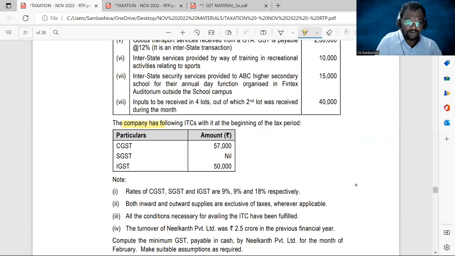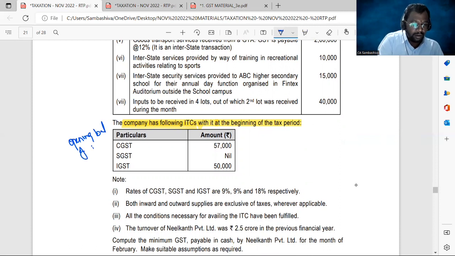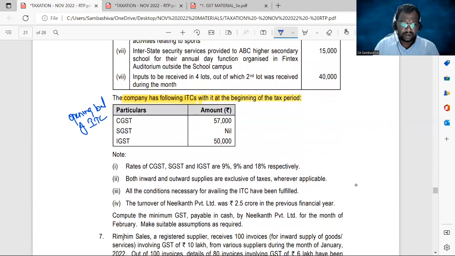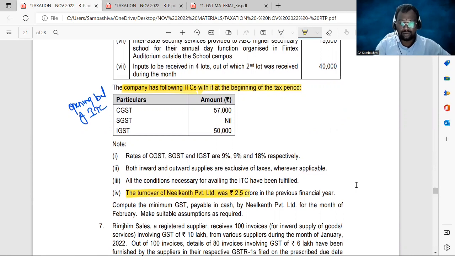The company has the following ITCs at the beginning of the tax period. That means opening balance of input tax credit: CGST 57,000, SGST nil, IGST 50,000. Note the rate of CGST, SGST, IGST is 9%, 9%, 18% respectively. Both inward and outward supplies are exclusive of taxes. All the conditions for availing ITC have been fulfilled, and the turnover of Neelkant Private Limited was 2.5 crores in the preceding financial year.